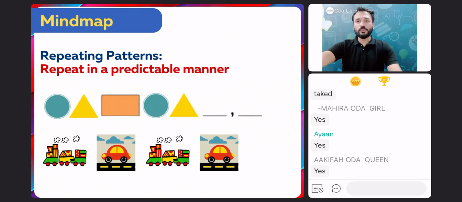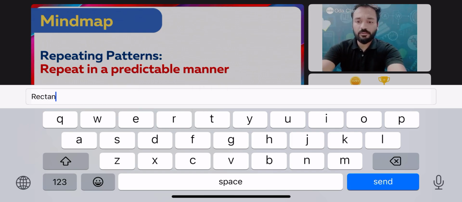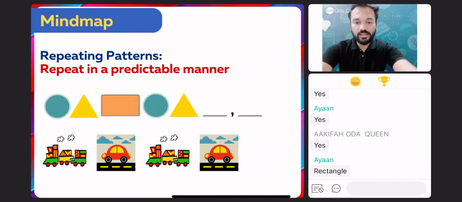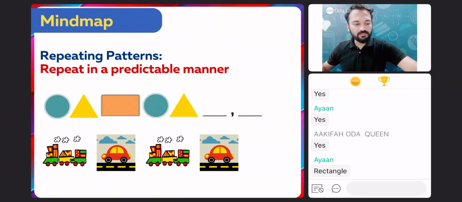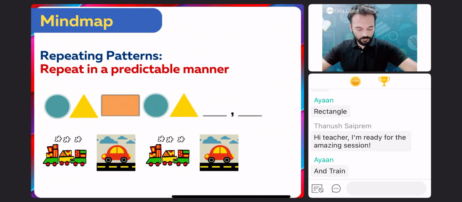Let's start with the mind map. The first thing which you need to note is repeating patterns. Note down repeating patterns in your notebook. Give the heading repeating patterns. Quickly take a screenshot. Repeating patterns are patterns which repeat in a predictable manner. Shapes which repeat again and again are known as repeating patterns.